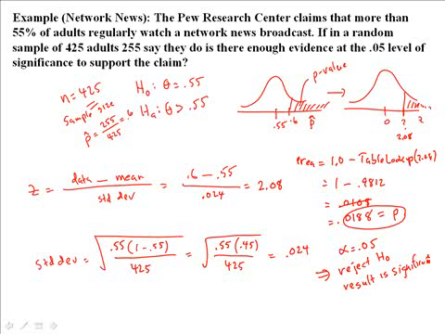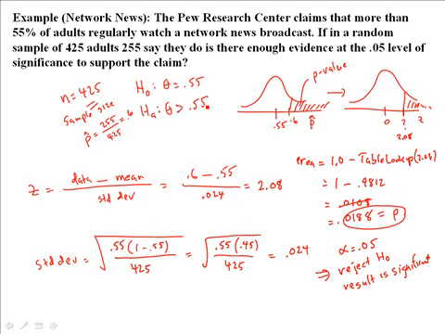Okay. And let's see if we can figure out what it was we just rejected up here. The null hypothesis was that the population proportion was equal to 0.55, that that many adults really watched a network news broadcast. And the alternative was that theta was bigger than 0.55.